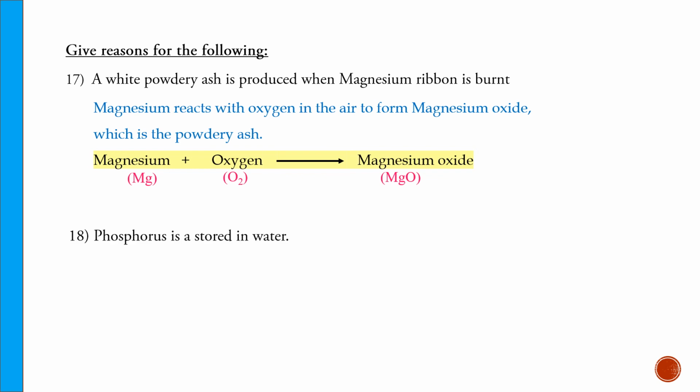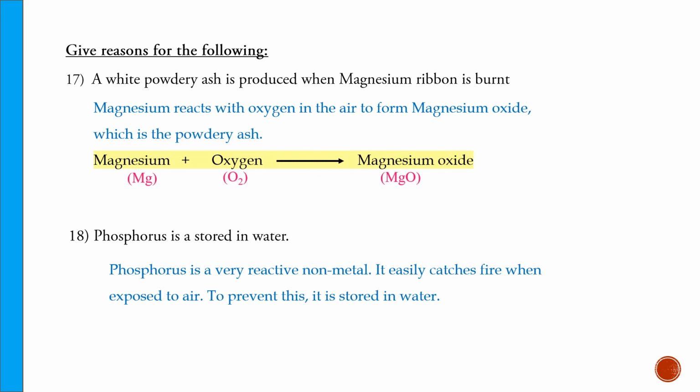Phosphorus is stored in water. What is the reason? Phosphorus is a very reactive nonmetal. It easily catches fire when exposed to air. In order to prevent this, it is stored in water.